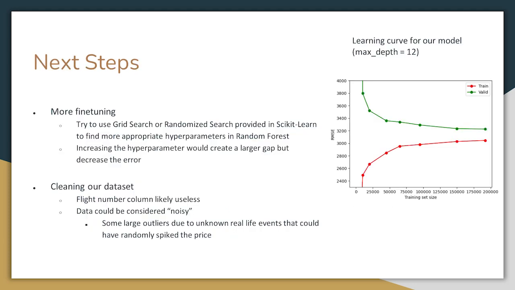There is a lot more room for fine-tuning, such as trying to use grid search or randomized search to find better hyperparameters for Random Forest, as we only tried one of the hyperparameters, which gave us more accuracy, but at the cost of a larger error. There was also the option of cleaning our dataset, like removing the flight number column to reduce complexity, and also a bit of outliers that had random spikes in prices that we could have removed because they are unpredictable.